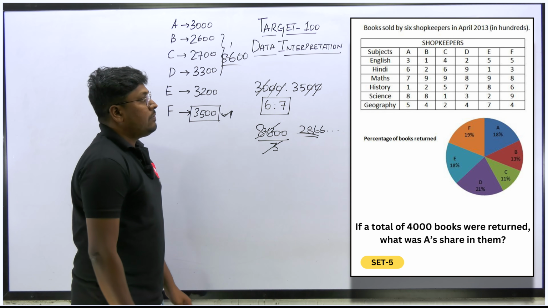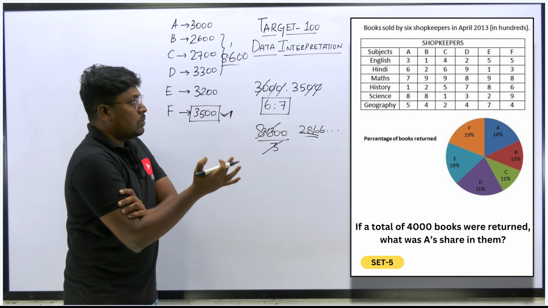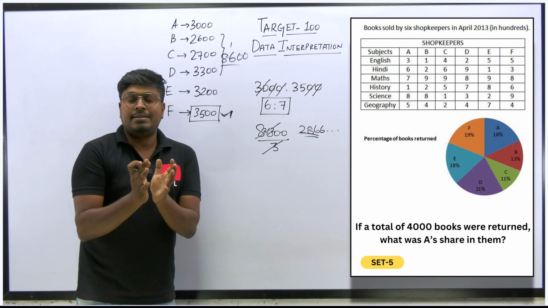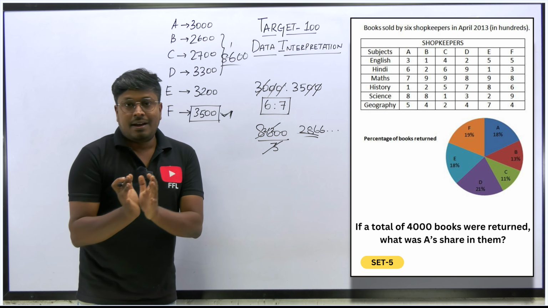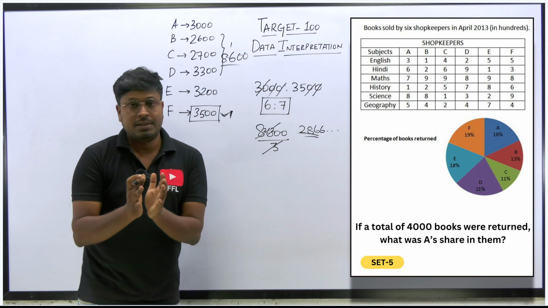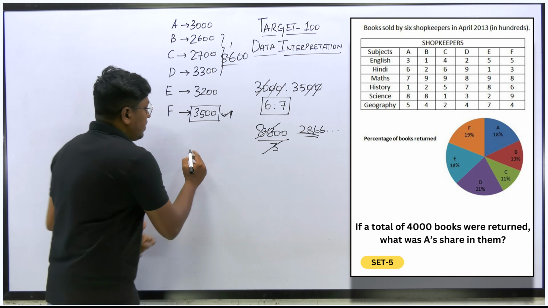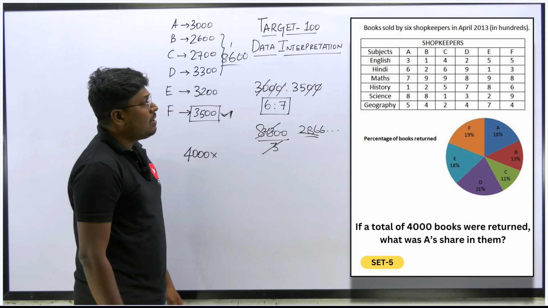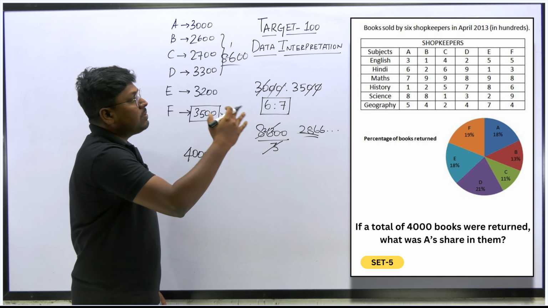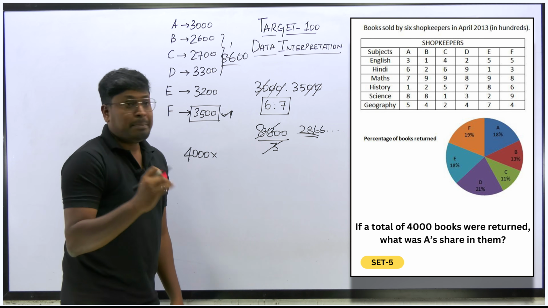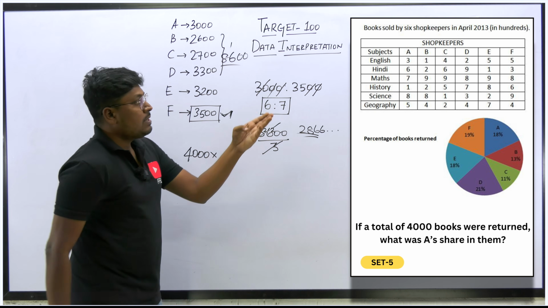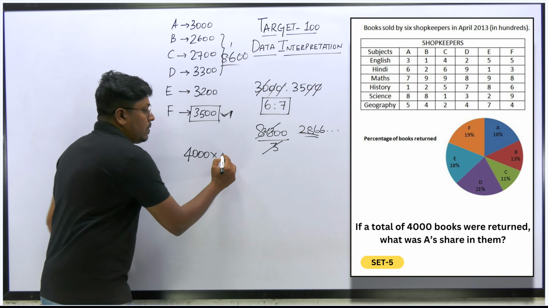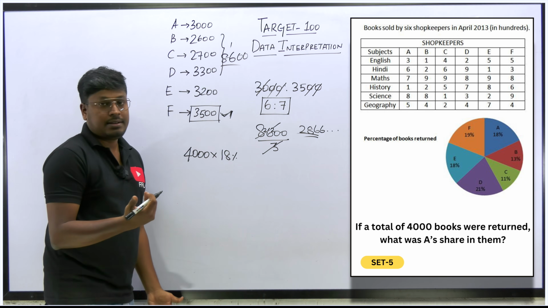So fourth question: if a total of 4000 books were returned, what is the A share in them? Just see here, they have given 2 charts, right? In the second chart, they are talking about the total books that were returned, and in the first chart, they are talking about the total books that were sold. So according to the fourth question, out of 4000 books, how many percentage of books were returned in A? According to the chart, you can see the percentage of books returned by shopkeeper A is 18%. So our target is to find, out of these 4000 books, shopkeeper A alone, 18% of the books were returned, right? 18, yes.